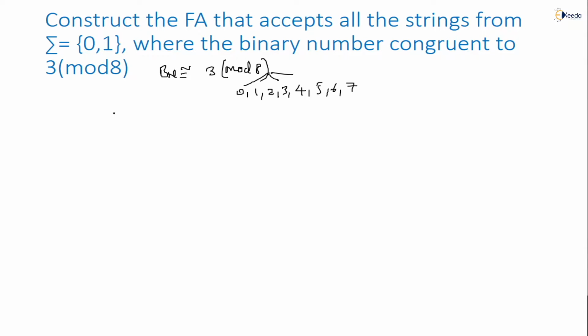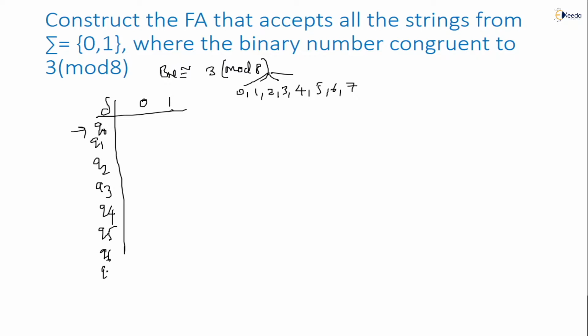For this, as I told you, simply take the transition table, it becomes easy. On 0, 1, write Q0 initial state, Q1, Q2, Q3, Q4, Q5, Q6, Q7. Now here 3 is there, that is 3 indicates the final state.